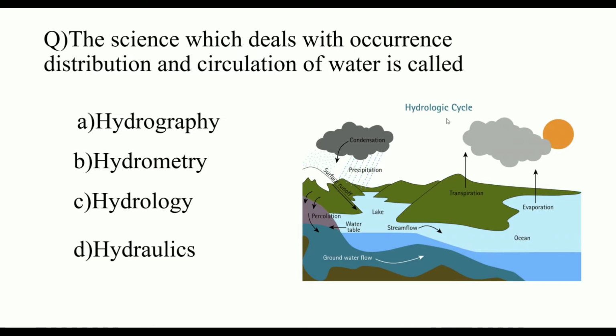The explanation is the hydrologic cycle, which means precipitation, transpiration, evaporation, groundwater flow, which is the distribution and circulation of water. The answer is C. Hydrology.